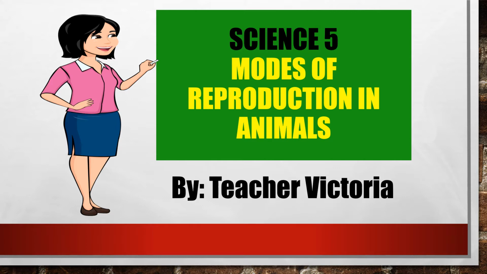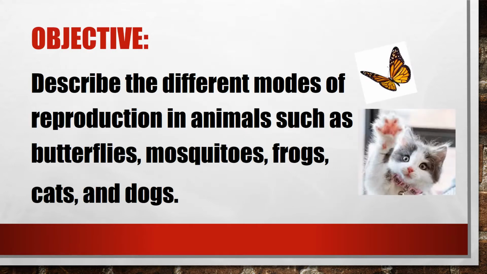Our topic for today is about the modes of reproduction in animals. At the end of this lesson, you should be able to describe the different modes of reproduction in animals such as butterflies, mosquitoes, frogs, cats, and dogs.